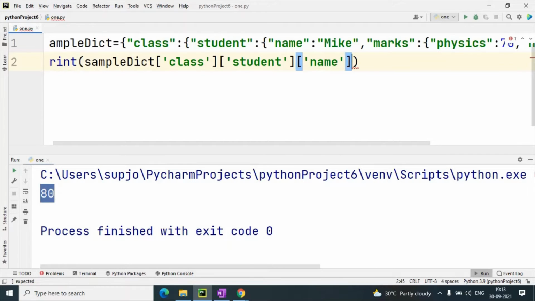What output will it give? The name of student, that is Mike. You can see the output is Mike, because the student dictionary contains two items, name and marks. So according to our question we will write the code.